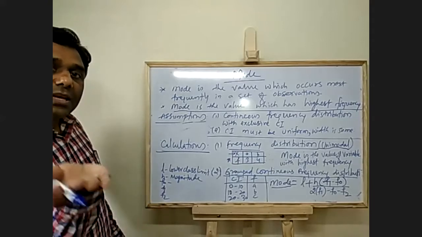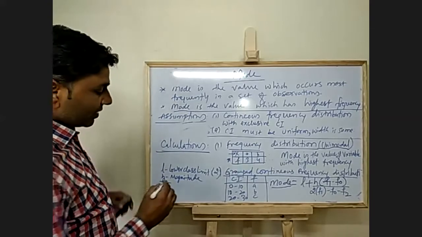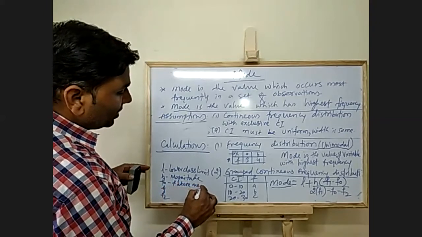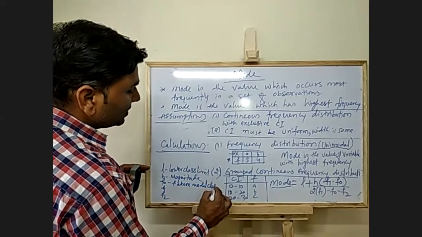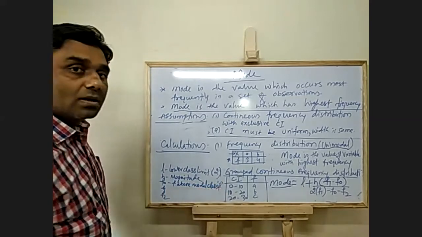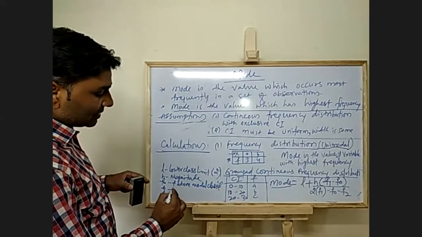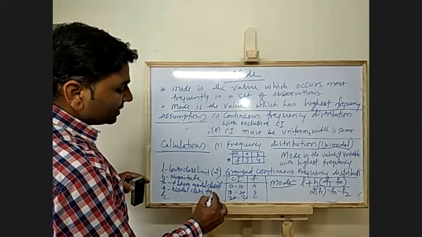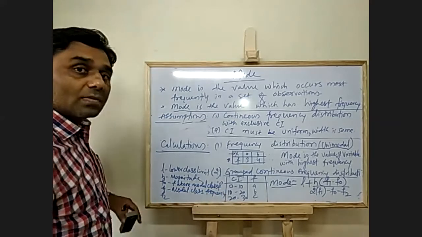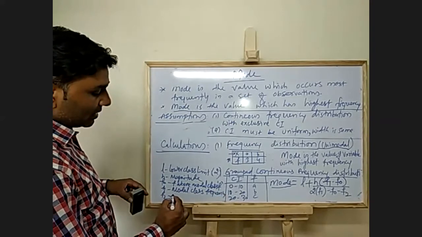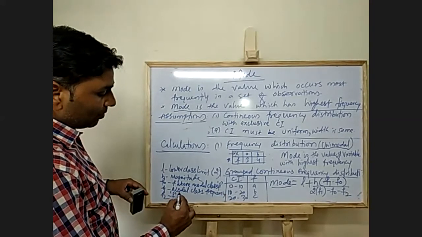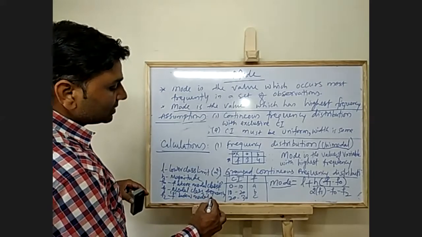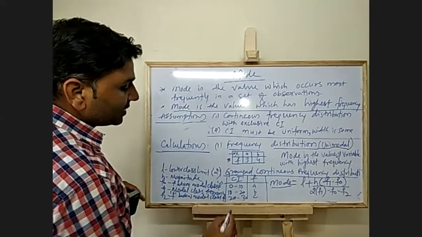F0 is the frequency above the modal class frequency. F1 is the modal class frequency. And F2 is the frequency below the modal class frequency.